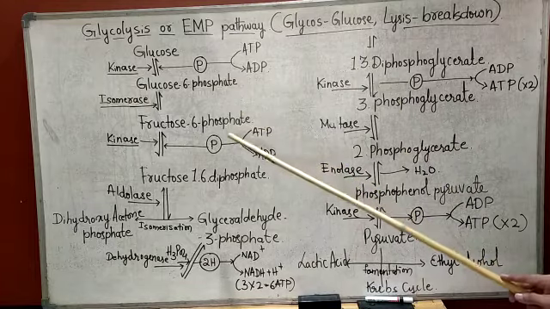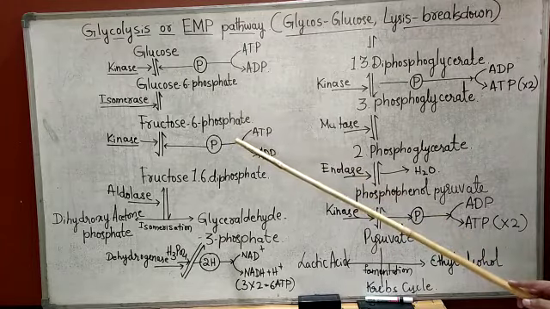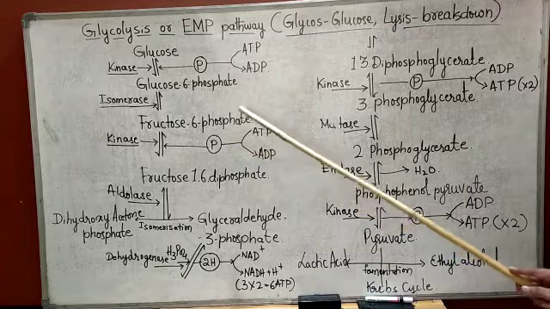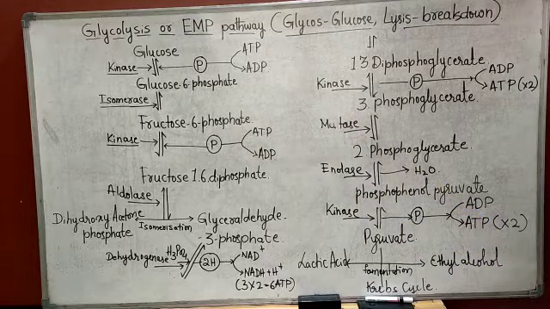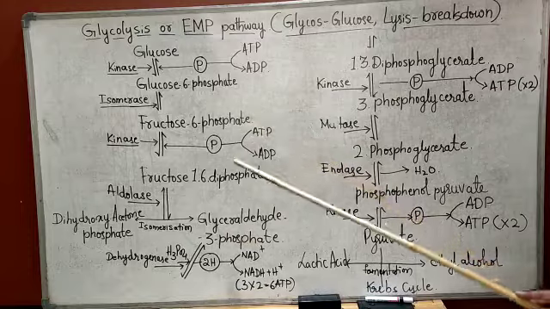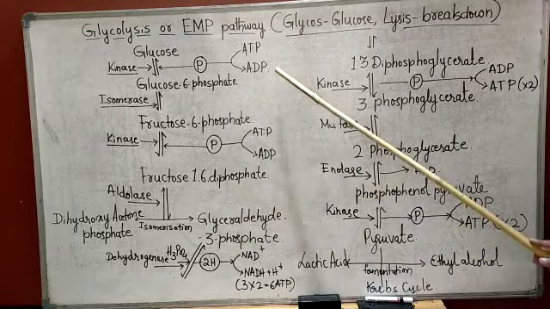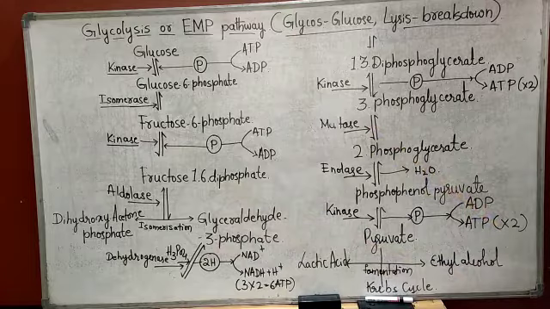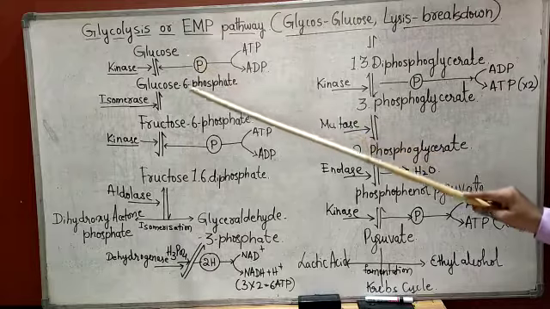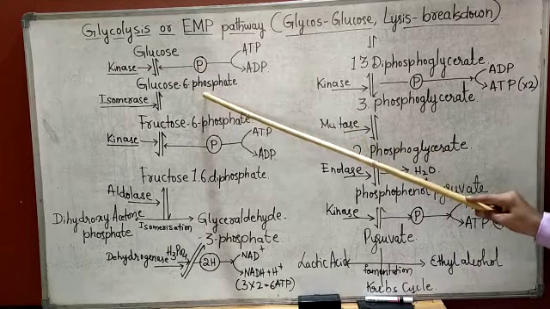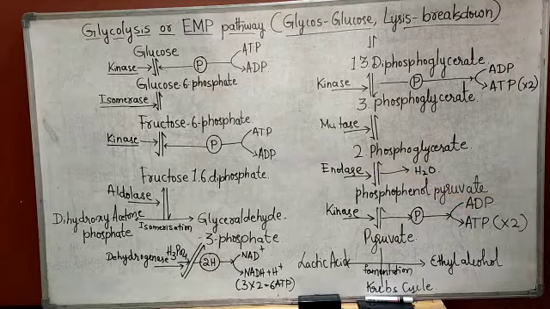In the preparatory phase, breakdown of glucose and low energy phosphorylation occurs. In that, the first reaction, between glucose and glucose 6-phosphate, is called the first phosphorylation.